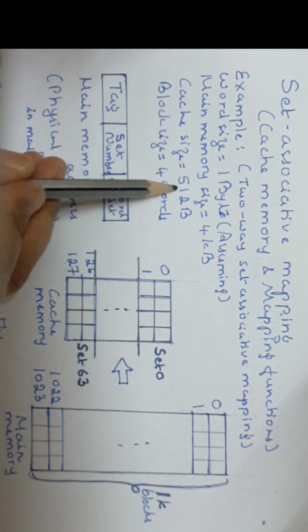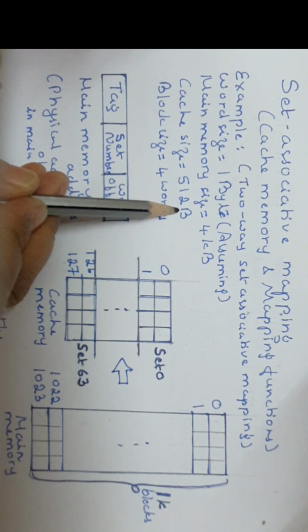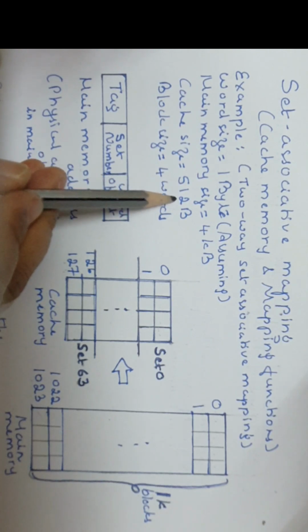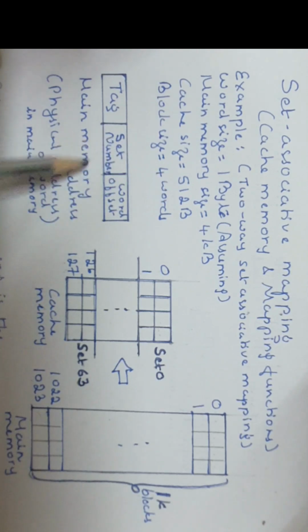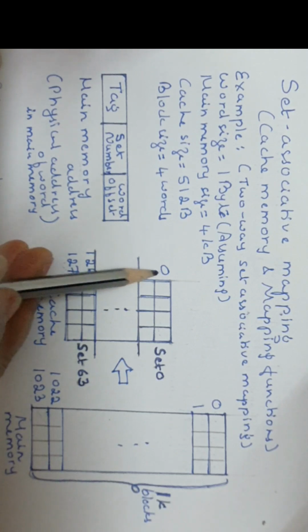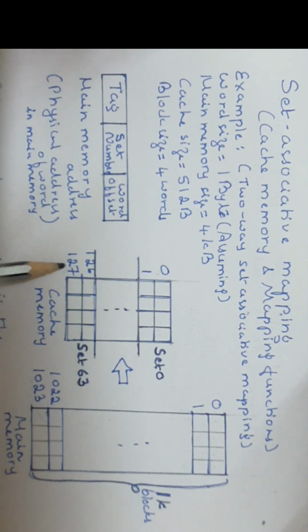Here the cache size is given as 512 bytes. One block size is 4 bytes. Hence the number of blocks in cache is 512 divided by 4, which is 128. Hence from block 0 to block 127, totally 128 blocks we have in cache. So that is the second point.